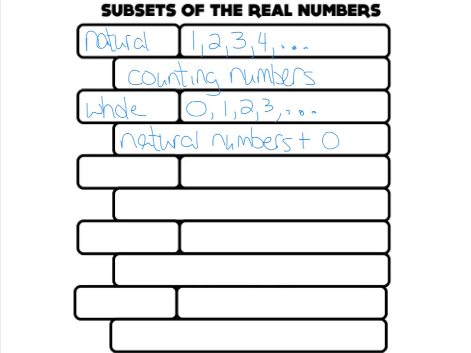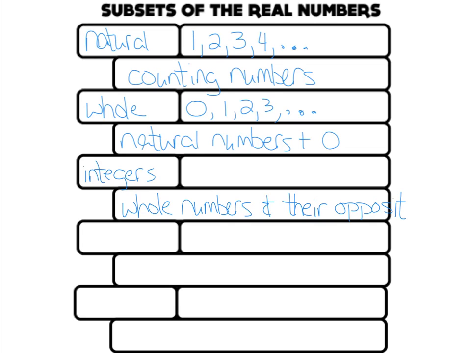Life was good. And then somewhere along the way, maybe 6th grade, maybe before, you were introduced to negatives. And at that point, you learned about the integers. And the integers are all the whole numbers. So everything that's a whole number is an integer. And it's their opposites. So that means all the negatives.